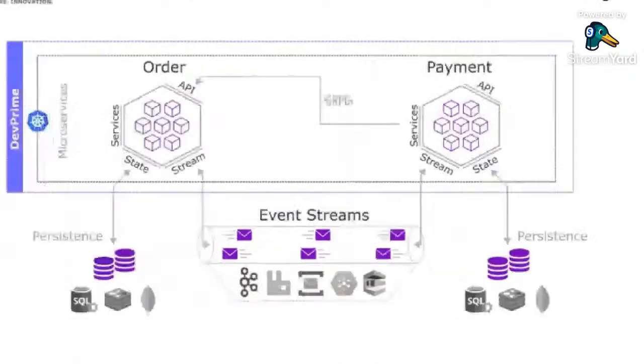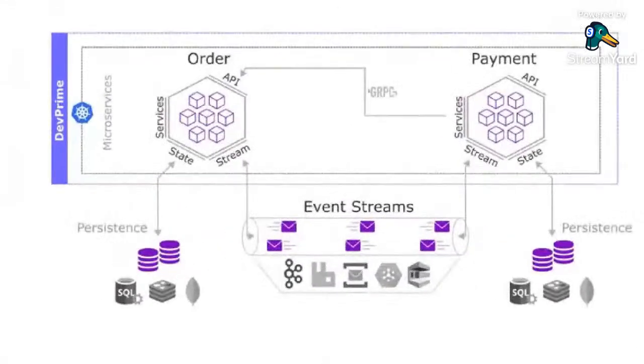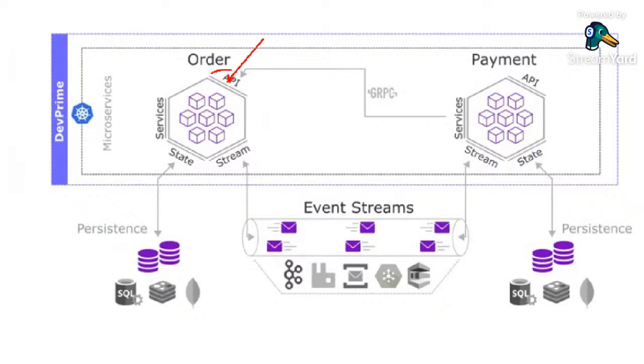For the purpose of this demo, I brought you a very simple e-commerce scenario, which is made of two microservices. The first one, the order microservice, and the second one, the payment microservice. Our process starts on a web request, which reaches the order microservice on its API. The order microservice will react to it, make some processing based on this web request, and after that, it will save its state on a state storage like MongoDB or any other.